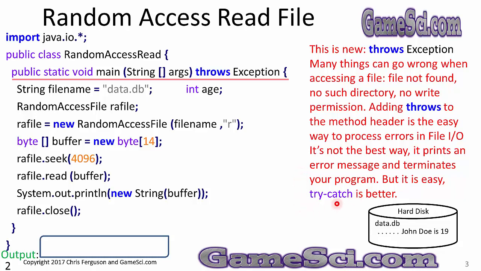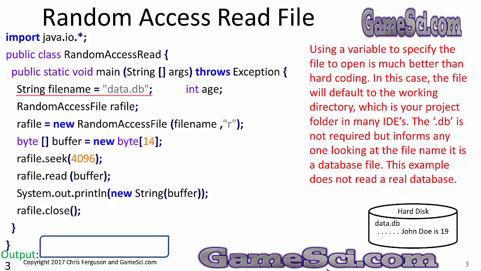Try catch is better. Keep in mind, this file is sitting out on the disk. If someone deleted it, then when you go to read it, it's going to be an error. So you always have to be prepared to handle errors when doing file I/O. String fileName equals data.db. We're using a variable to specify the file to open. It is much better than hard coding the file name. In this case, the file will default to the working directory, which is usually your project folder in many IDEs.